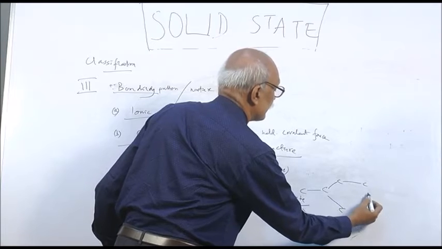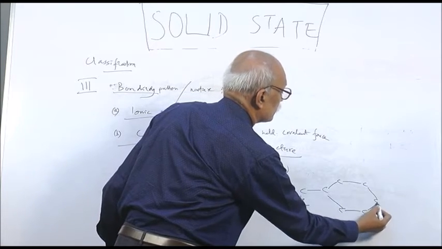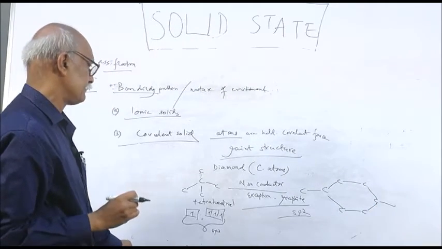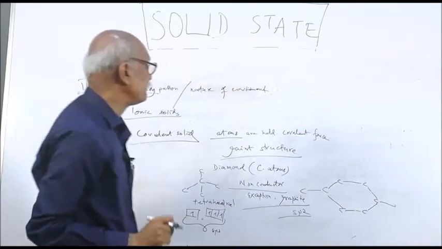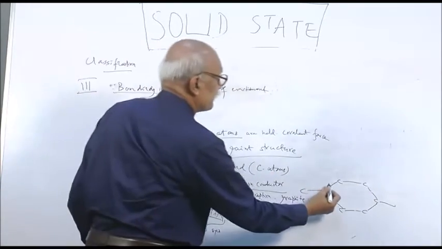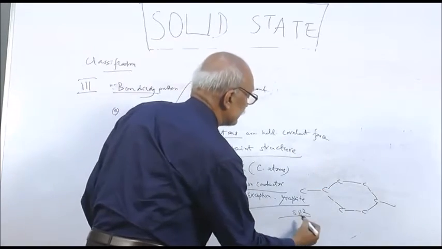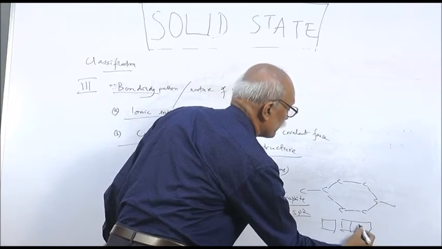You will be taught in detail in group 14. So you see these are the hexagons, 1, 2, 3, 4, 5, 6, and each carbon is attached to 3 carbon atoms simultaneously, because it is sp2 hybridization. You should go through hybridization.